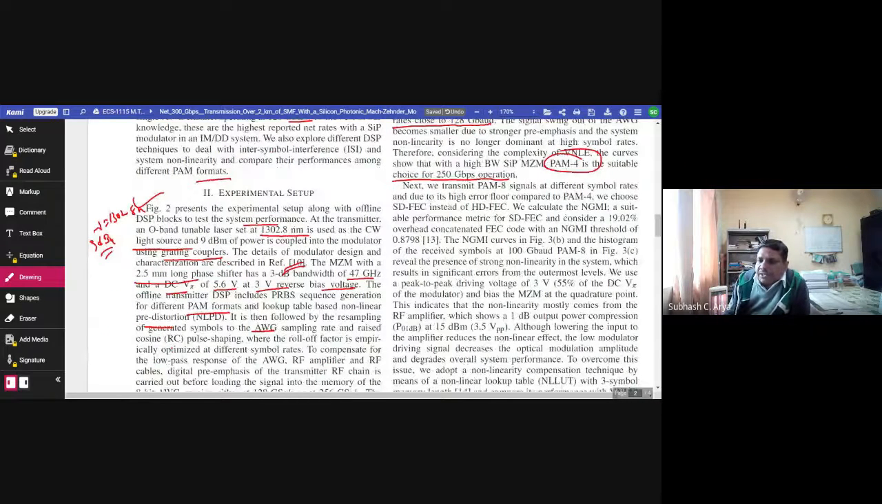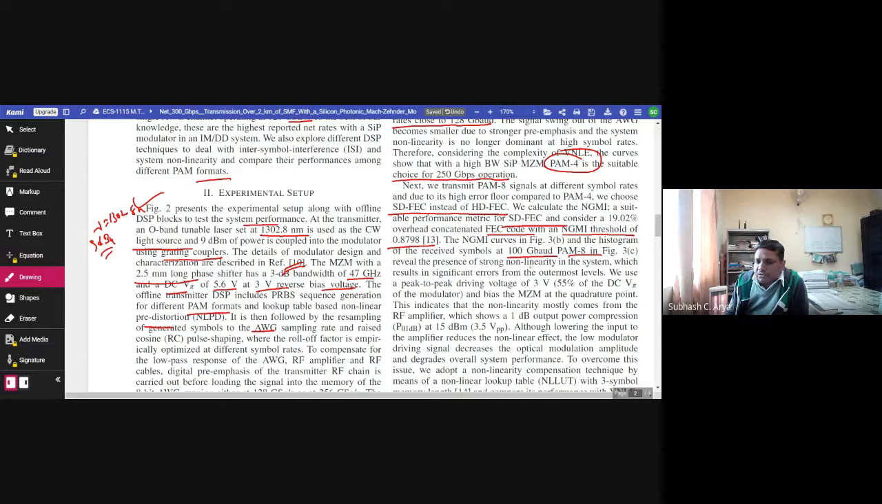Next, we transmit PAM8 signal at different symbol rates, and due to its high error floor compared to PAM4, we choose SD FEC instead of HD FEC. We calculate the NGMI, a suitable performance metric for SD FEC, and consider a 19.02% overhead concatenated FEC code with an NGMI threshold of 0.8798. The NGMI is shown in figure 3, and the histogram of received symbols at 100 gigabaud PAM8 in figure 3c